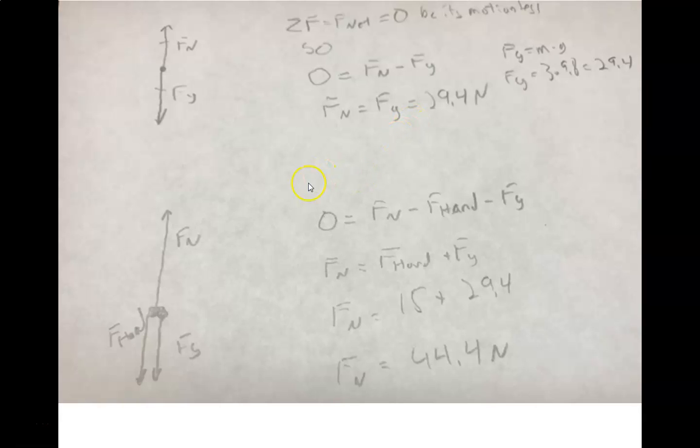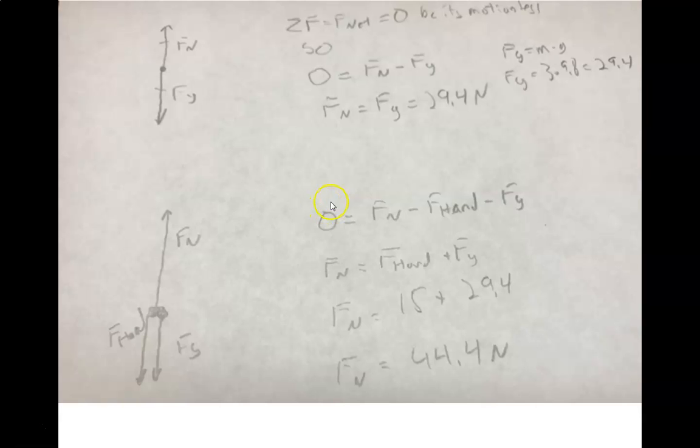Okay. The next thing we do is we push down with 15 newtons of force. Okay, so we've got our force diagram. We know that things are going to cancel because it's still motionless. So we know that the forces have to cancel. And we can ignore the x direction because we don't have any forces in the x direction. So we've got a normal force up, we've got a hand force pushing down, and we've got a force of gravity pulling down. So we'll write our force equation.